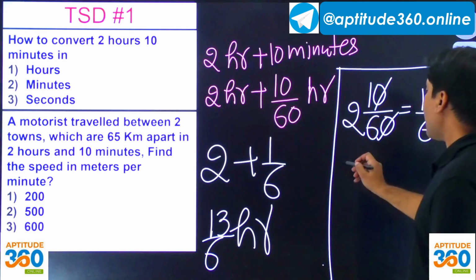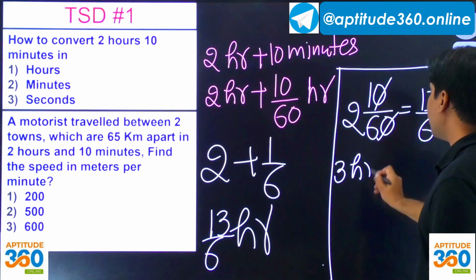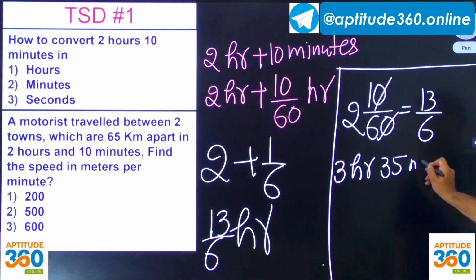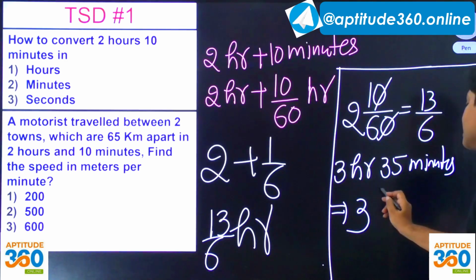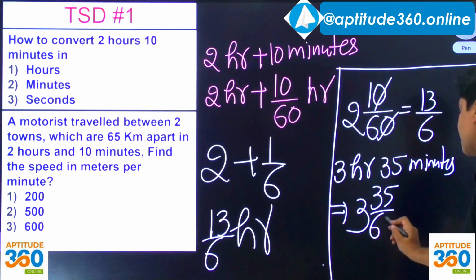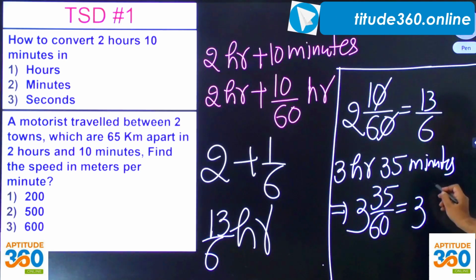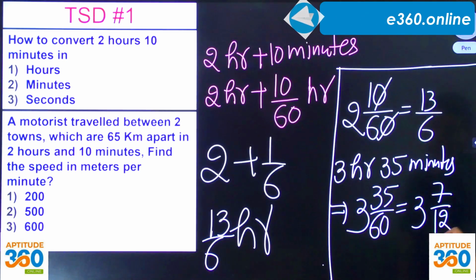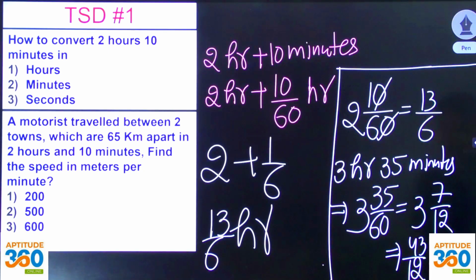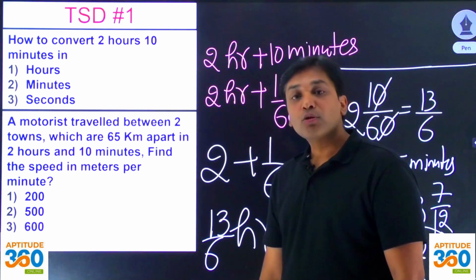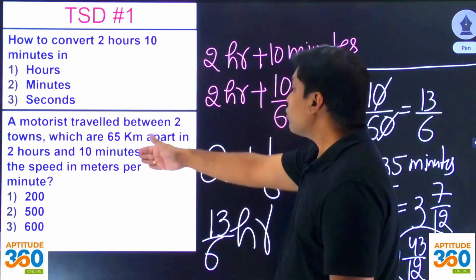So if you have to convert 3 hours 35 minutes into hours, so what is that you should be writing? 3 hours and then this 35 by 60, or you can write this as 7 by 12, and then this comes out as 43 by 12 hours. बनी बात आपकी है ये सिंपल कन्वर्ट करना. तो ये कन्वर्जन आपको समझ में आना चाहिए. Now let us try to read this problem.